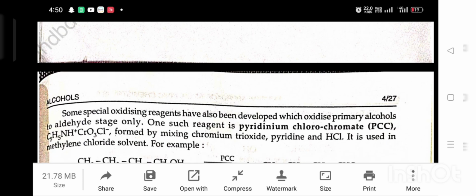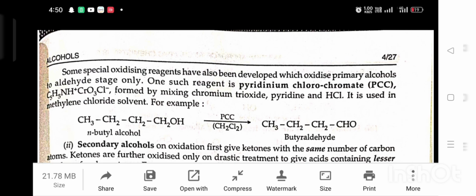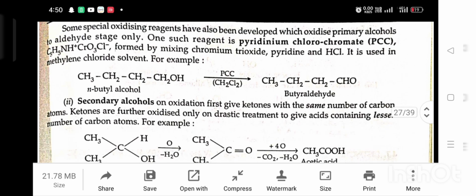Some special oxidizing reagents have also been developed which oxidize primary alcohol to the aldehyde stage only. One such reagent is pyridinium chlorochromate (PCC), formed by mixing chromic trioxide, pyridine and HCl. It is used in methylene chloride solvent. For example, n-butyl alcohol in the presence of PCC and CH2Cl2 gives butyraldehyde.